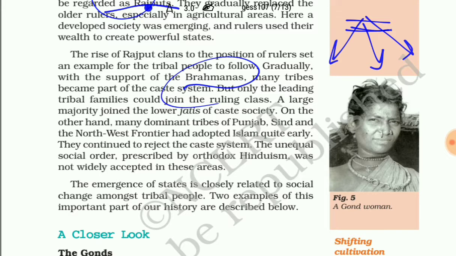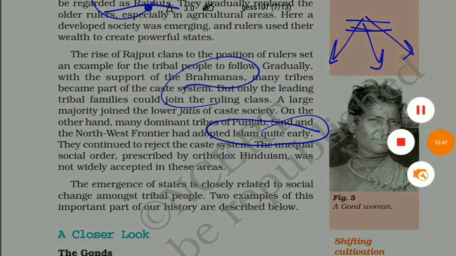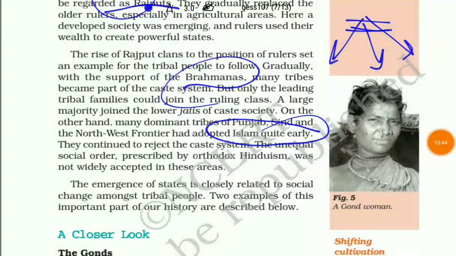On the other hand, many dominant tribes of Punjab, Sindh, and the northwest frontier had adopted Islam quite early. This is important, and they rejected the caste system.